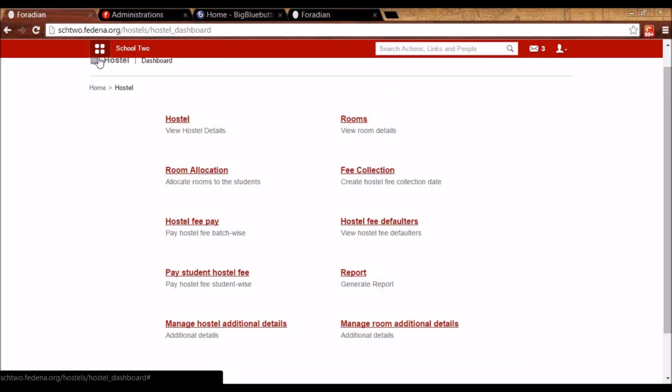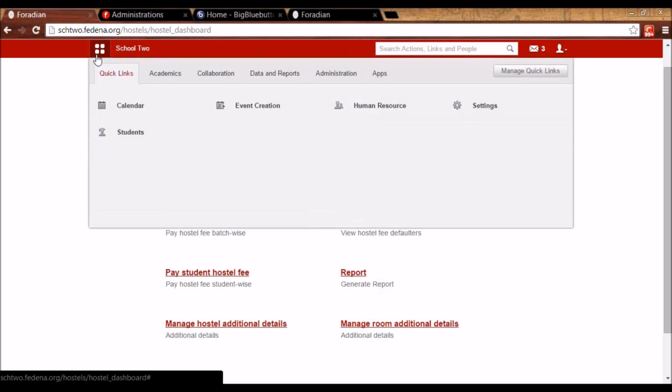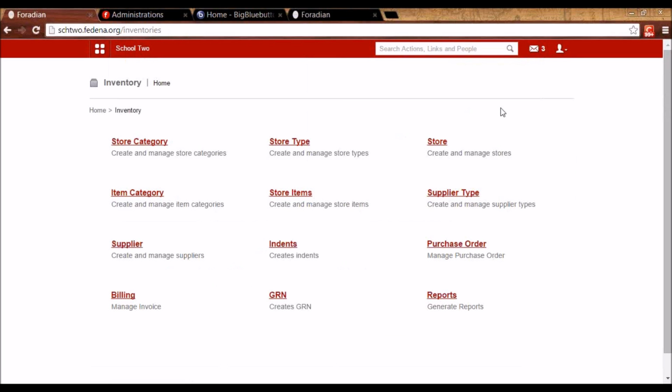The next plugin that we are going to see is inventory. So we'll go to administration and we'll go to inventory. So inventory is used when you have stationery items that you sell in your institution. Or another example would be if you have a cafe in your school or a canteen or a pantry.